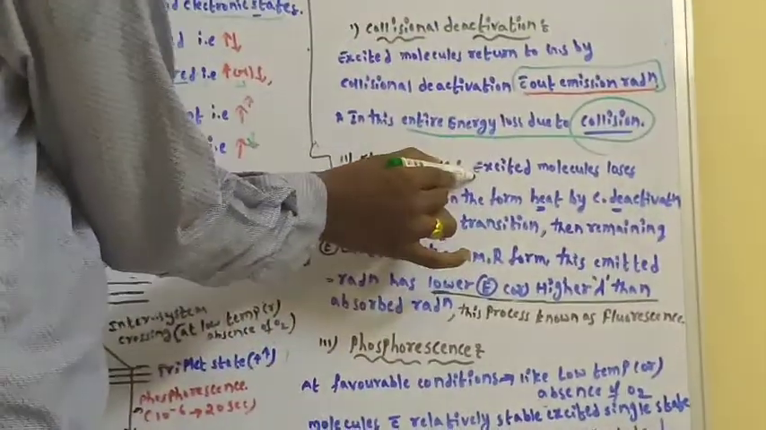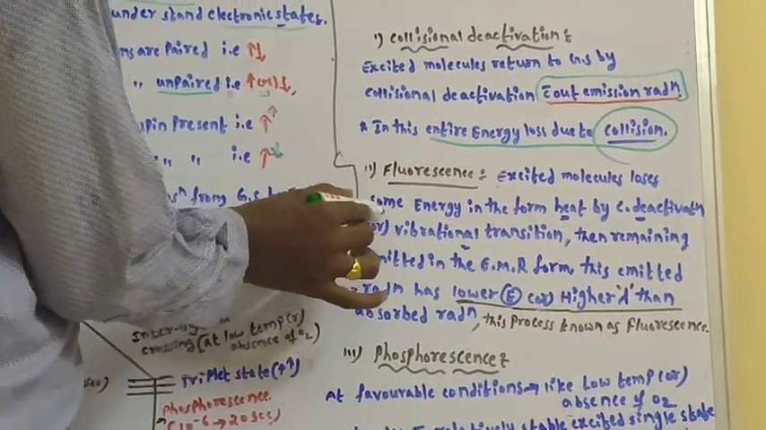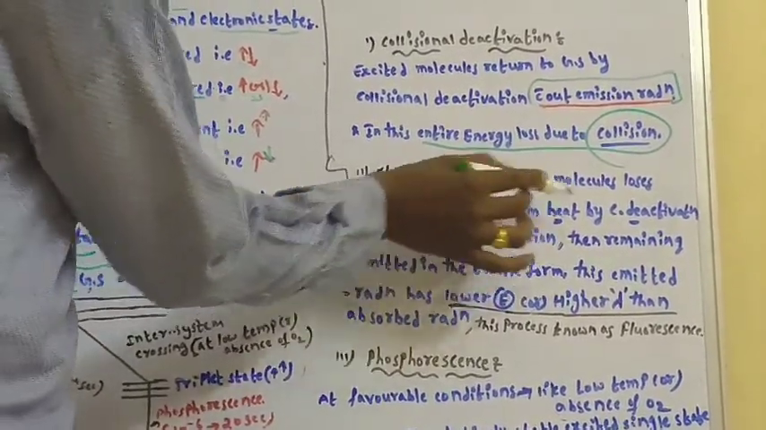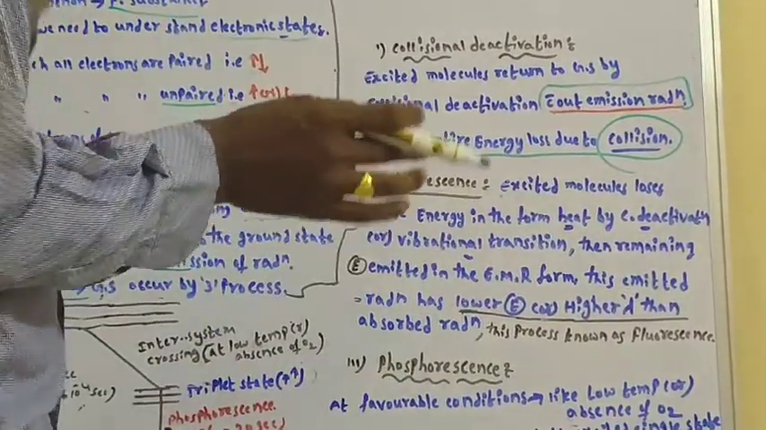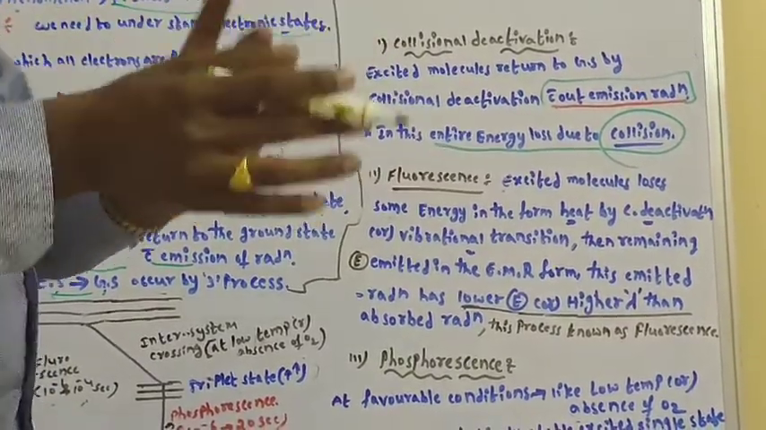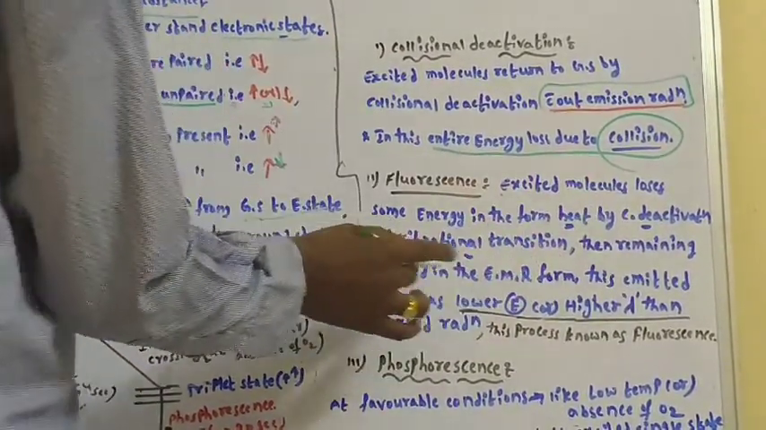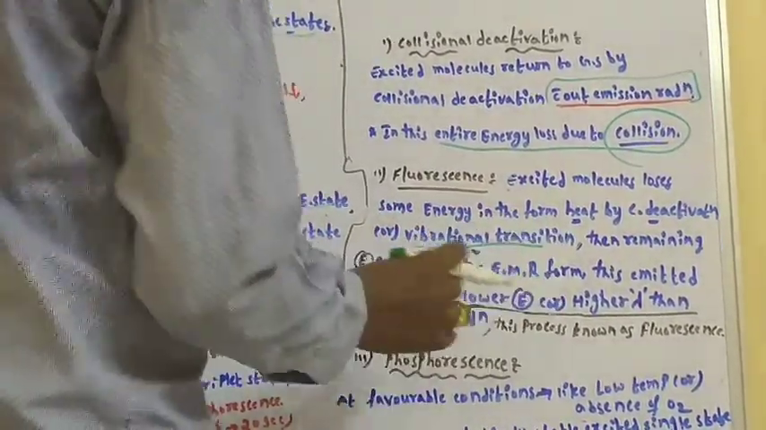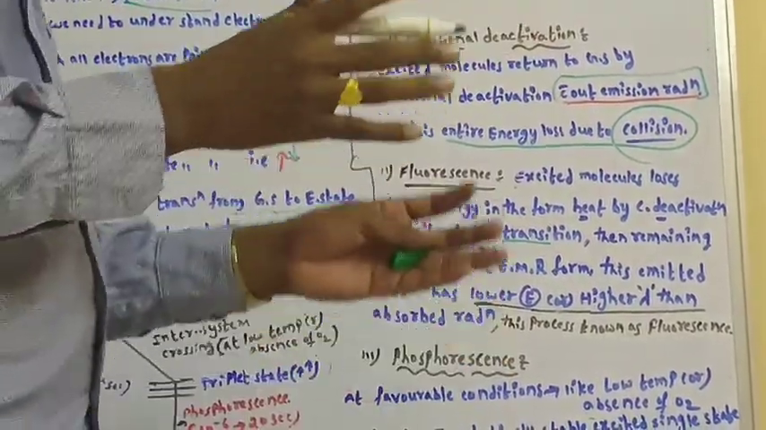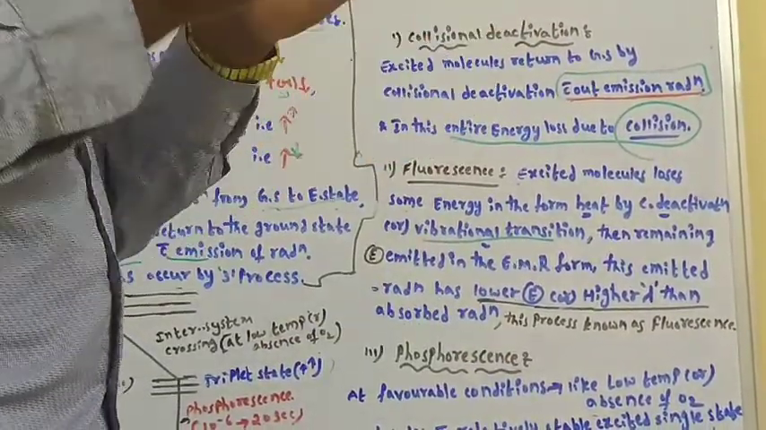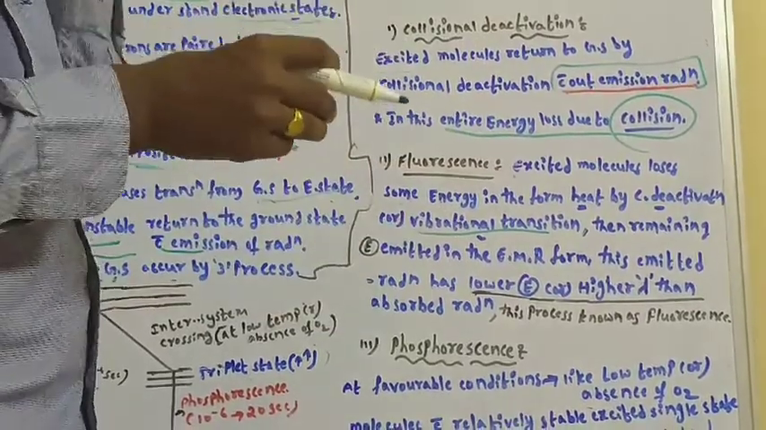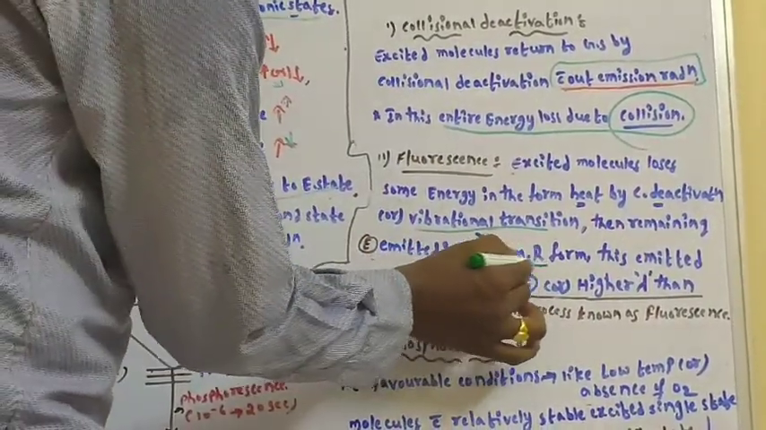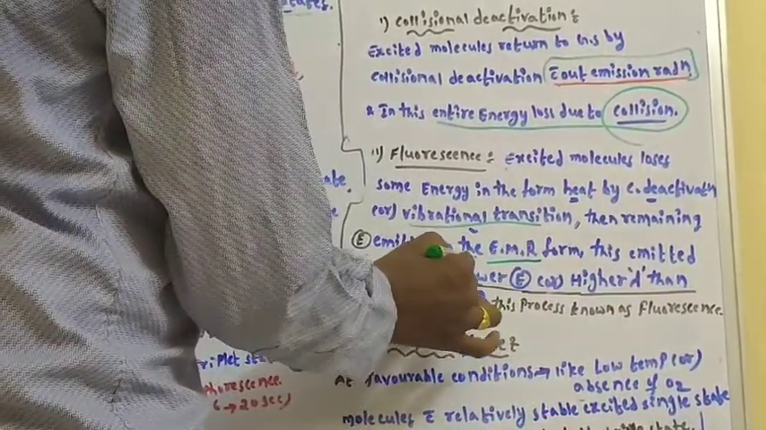Here the excited molecule loses some energy in the form of heat, by collision deactivation or vibrational transition. Due to the vibrational transition or collision deactivation, some energy is lost. The remaining energy is emitted in the form of electromagnetic radiation. This emitted radiation has a longer wavelength.